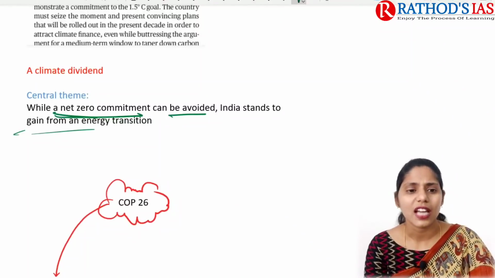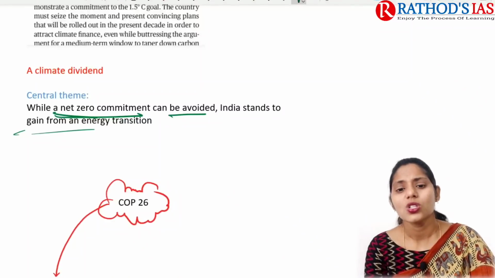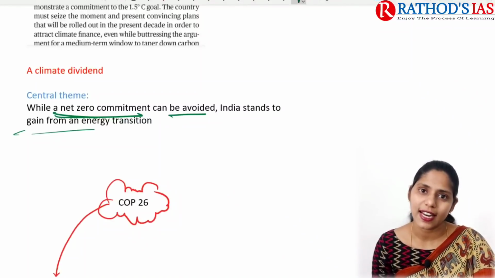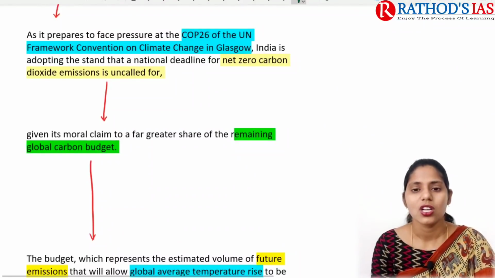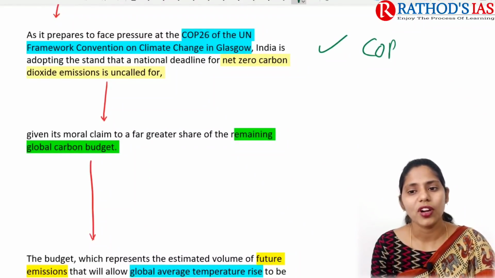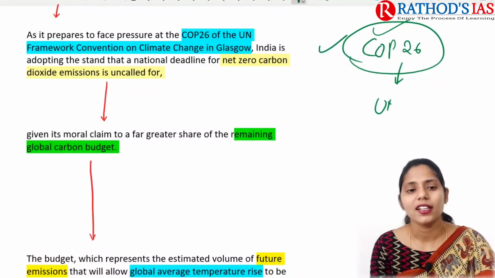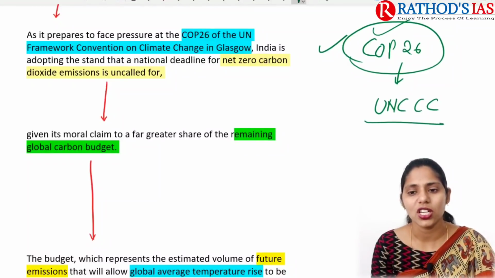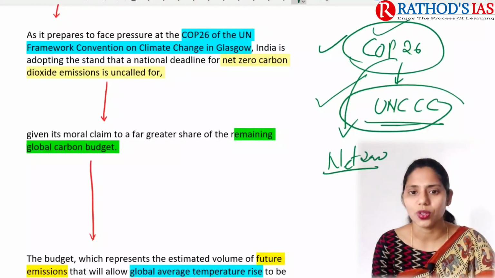So regarding this article, which mainly says that rather than coming up with these net zero commitments, we need to focus on this energy transition. So now let us try to see what this article is talking about. So now we know that COP26 is going to be held. It is the United Nations Convention on Climate Change, which is going to be held in Glasgow. So because of this, many countries are mainly focusing on net zero or carbon neutrality.